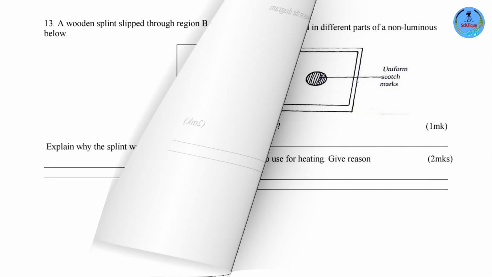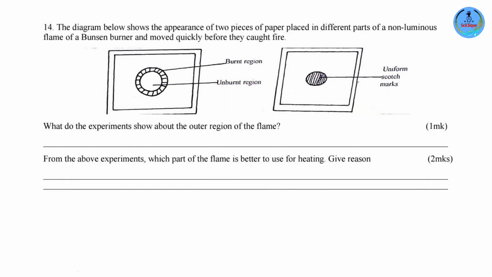Moving on to question 14. Question 14 is similar to this, just a little bit different. Remember, I told you by the end of this session, chemistry imelala. The diagram below shows the appearance of two pieces of paper placed in different parts of a non-luminous flame over a Bunsen burner and moved quickly before they caught fire. So in this case, we are still involving the non-luminous flame. Now look at the question.